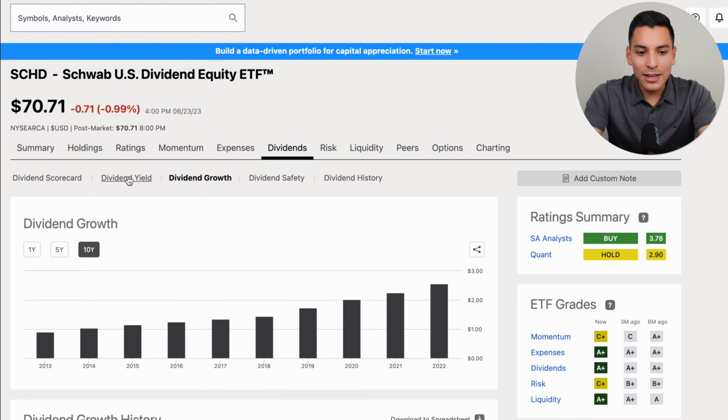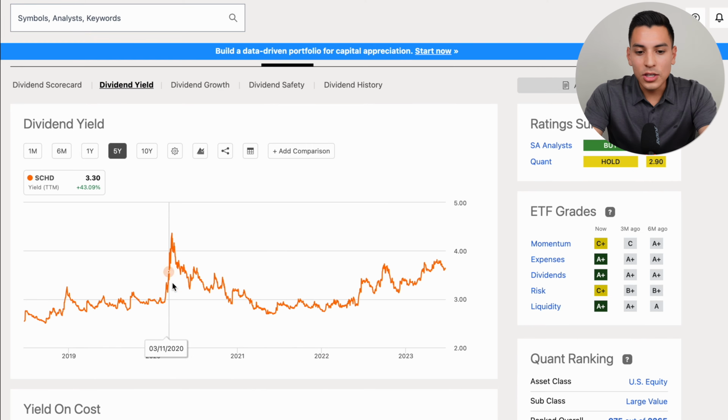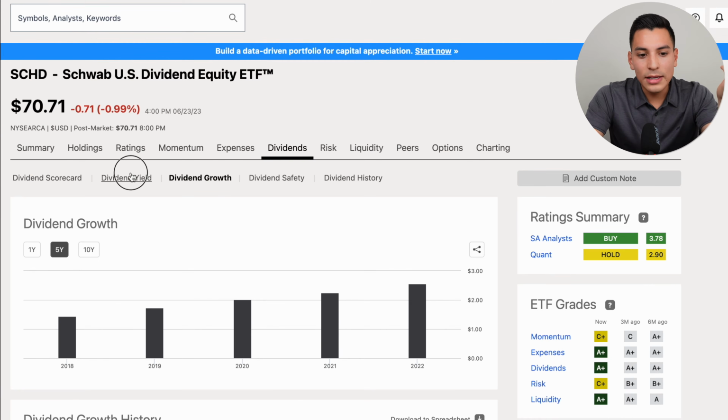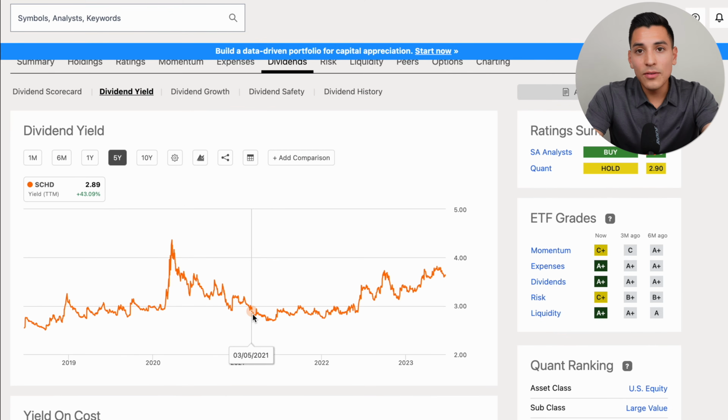And if we look back at the dividend yield, we can see that this yield is rising. It's going up since the past year, from 3% all the way to now 3.64%. Now, the two indicators I like to look at are that dividend growth history as well as the dividend yield, but more specifically, the average or historical dividend yield.